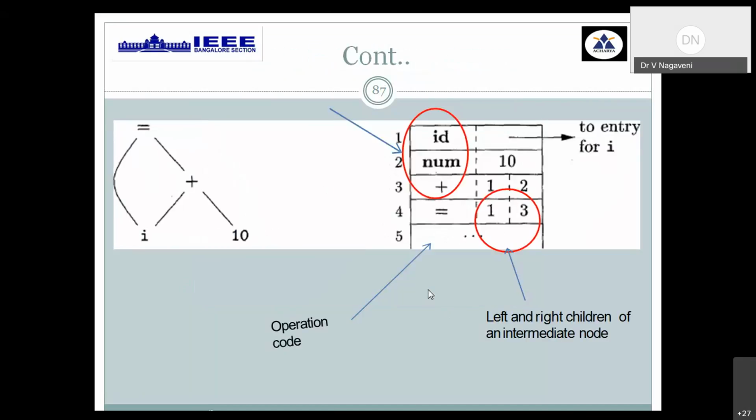Now, this is a detailed description of it. How did we make use of this? All the terminals and all the nodes. Then on the right hand side, this is how we are computing the LHS and RHS arguments. This is the opcode value of that particular operation.